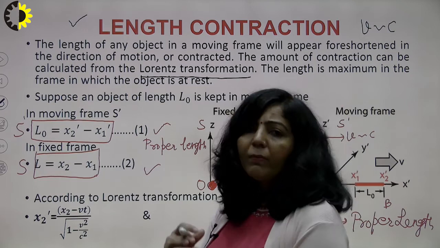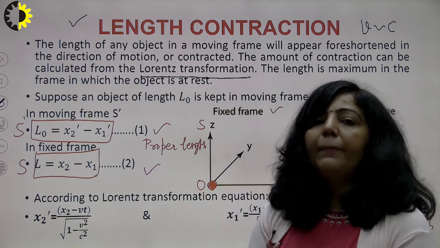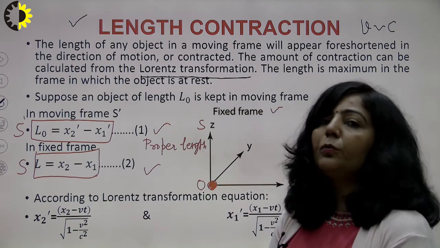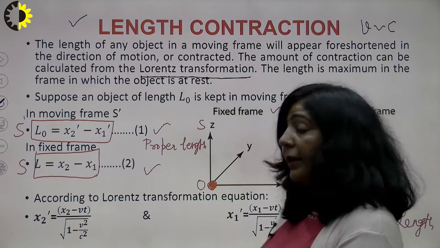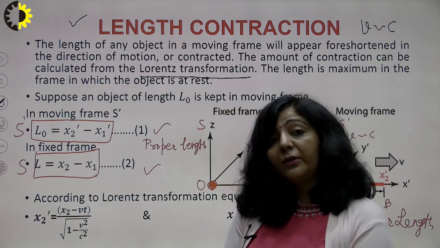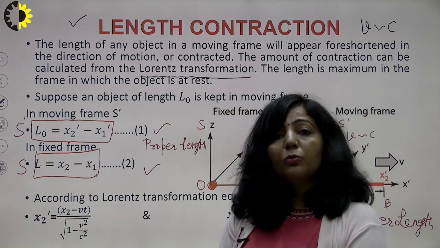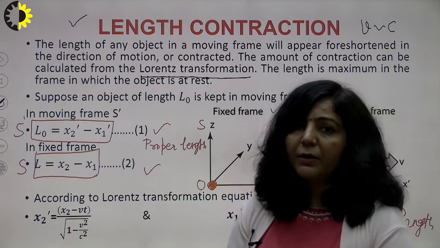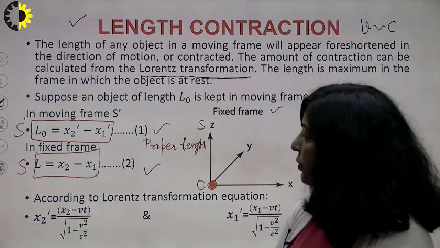Now we will try to correlate L with L naught, and from there you will get an expression showing whether there is any change in the length because of motion, or whether the length will remain unaffected. That we are going to find out here.